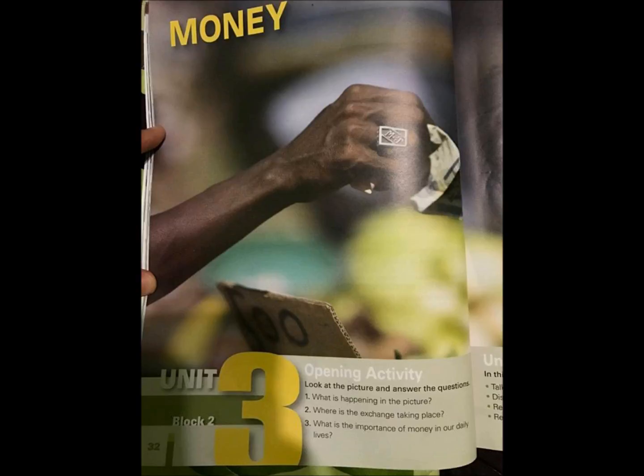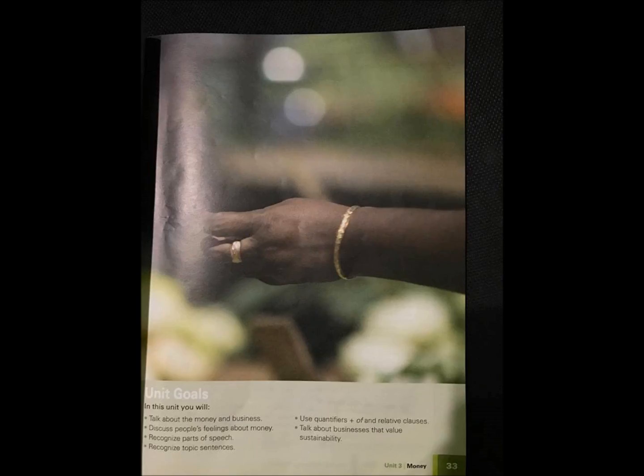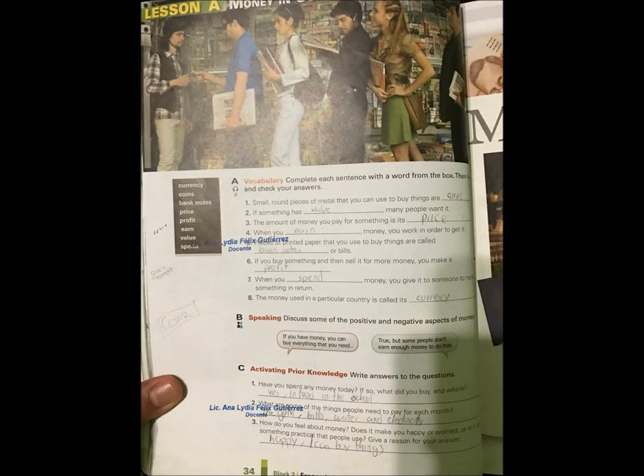Let's start with the book. In this page, we answer the question of the opening activity and after we see the unit goals. In this activity, we complete each sentence with a word from the box and then discuss the positive and negative aspects of money and answer personal questions.